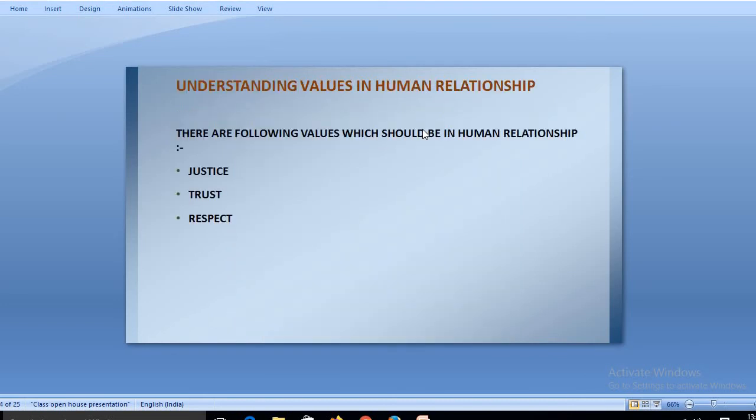Okay, now next is understanding values in human relationship. These are basically the three values that one needs to understand: justice, trust, and respect. These are three values that everybody wants in their life.